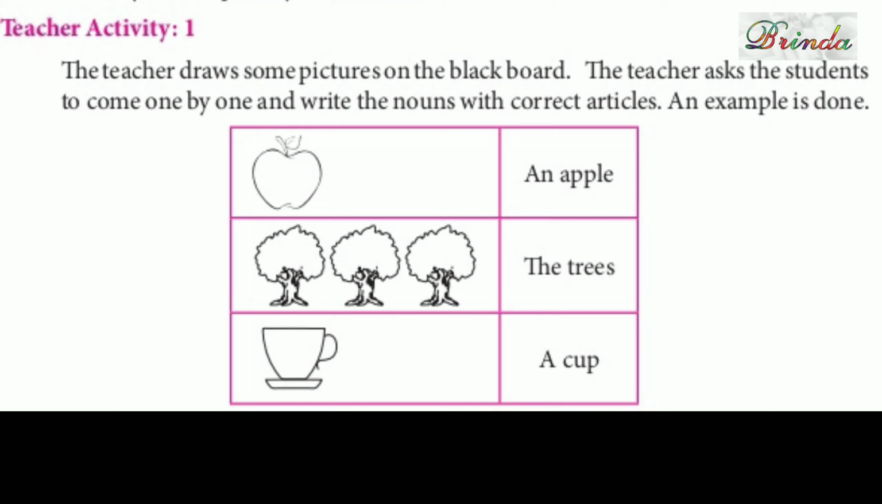Now write the nouns with correct articles. Some examples are here. Here apple is there, we can use an apple. Here some trees are there, we can use the trees. One cup is there, a cup. Fine children? Okay.